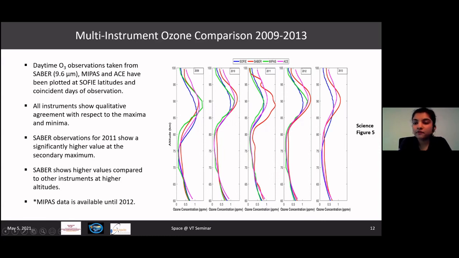If we look at these plots for all the 5 years, we see that there is a consistency in the minima at 80 kilometers, and the maxima occurs between 85 and 95 kilometers in all these years. So they are basically in qualitative agreement with each other at their maxima and minima. And we also see that the measurements made by SABRE, which is the red plot, is consistently high in every year.